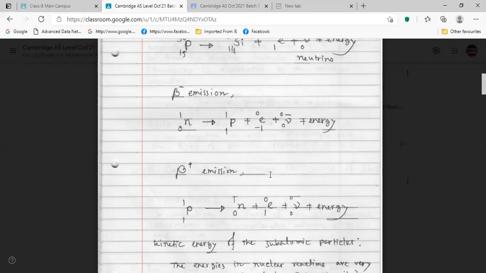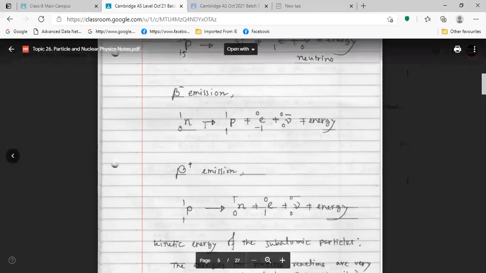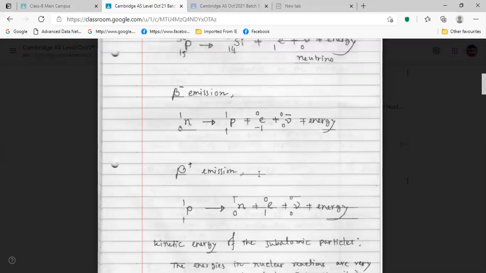Due to that reason, we are getting beta minus emission and beta plus emission. When the number of neutrons is more and the number of protons is less, we get beta minus emission. The extra neutrons break down and create protons and electrons. Is it clear?